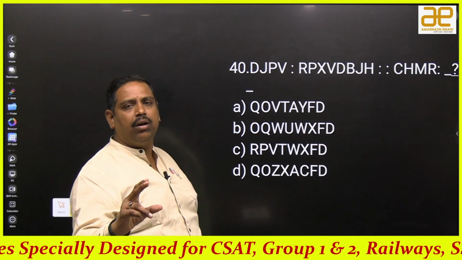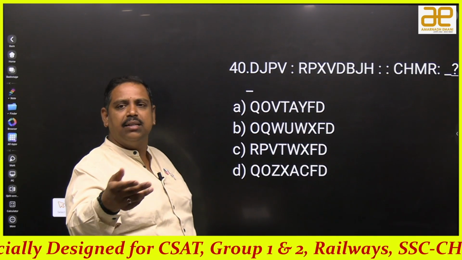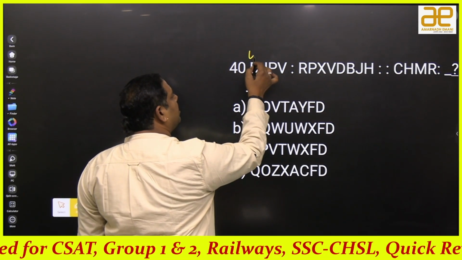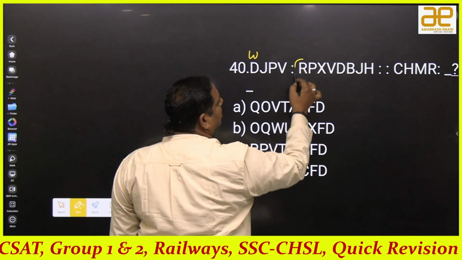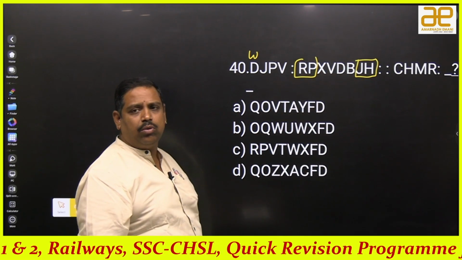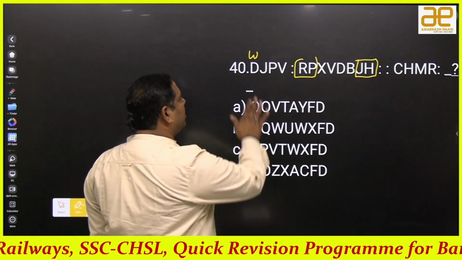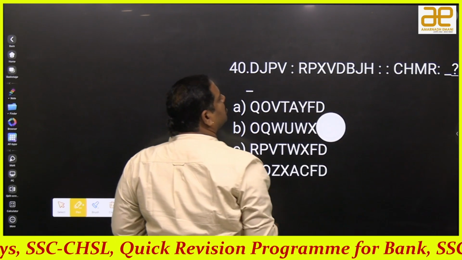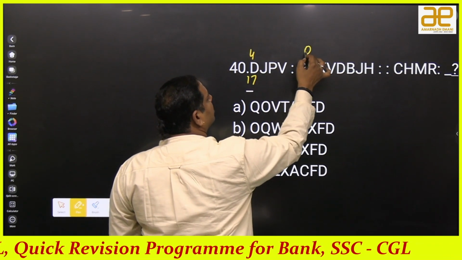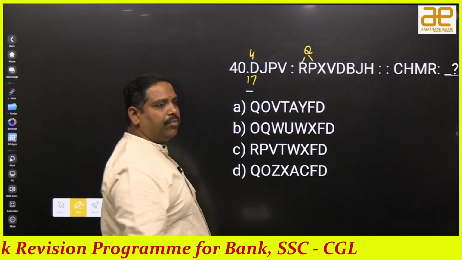Then I will think of opposite pairs, similar pairs, etc. Simplest ones are opposite pairs. D's opposite pair is W. W is not related to even this one or this one. Am I right or wrong? So I'm unable to take that. This is even opposite pair. I will think of similar pair. D means 4, plus 13 means 17. 17 means Q. It is related to these two if you observe.